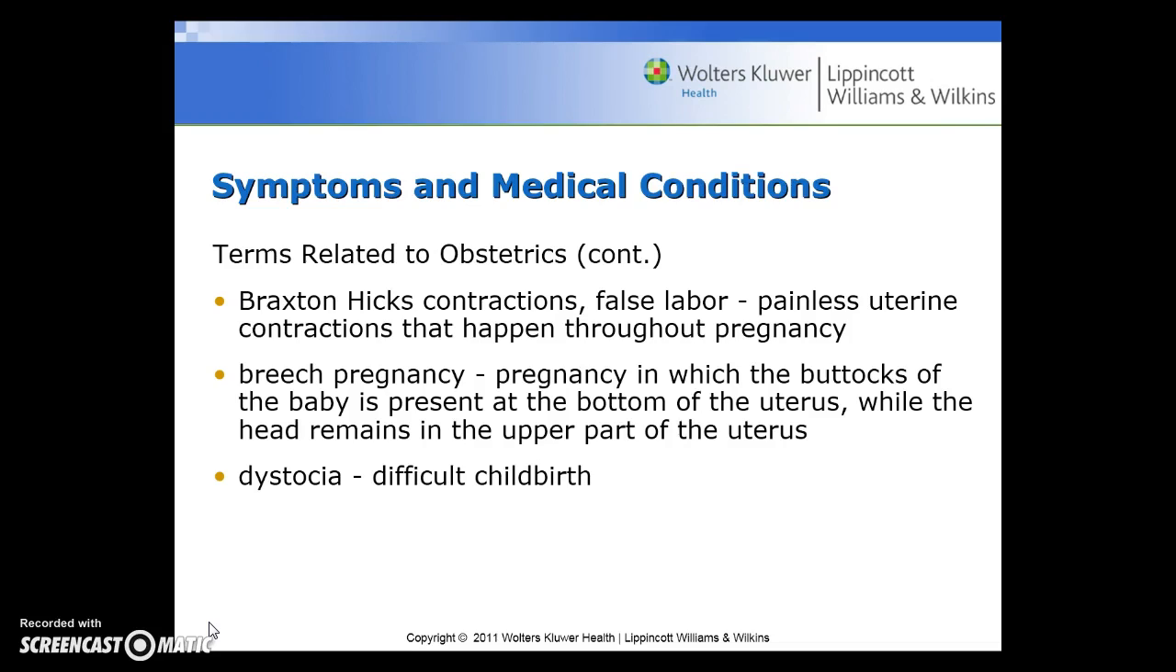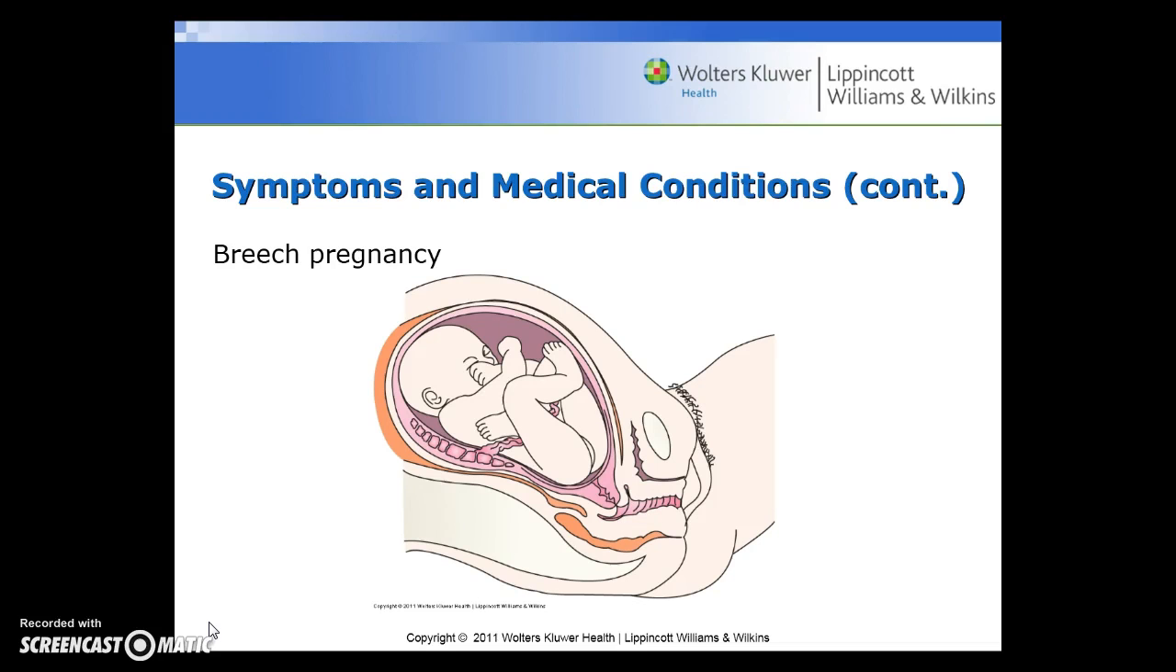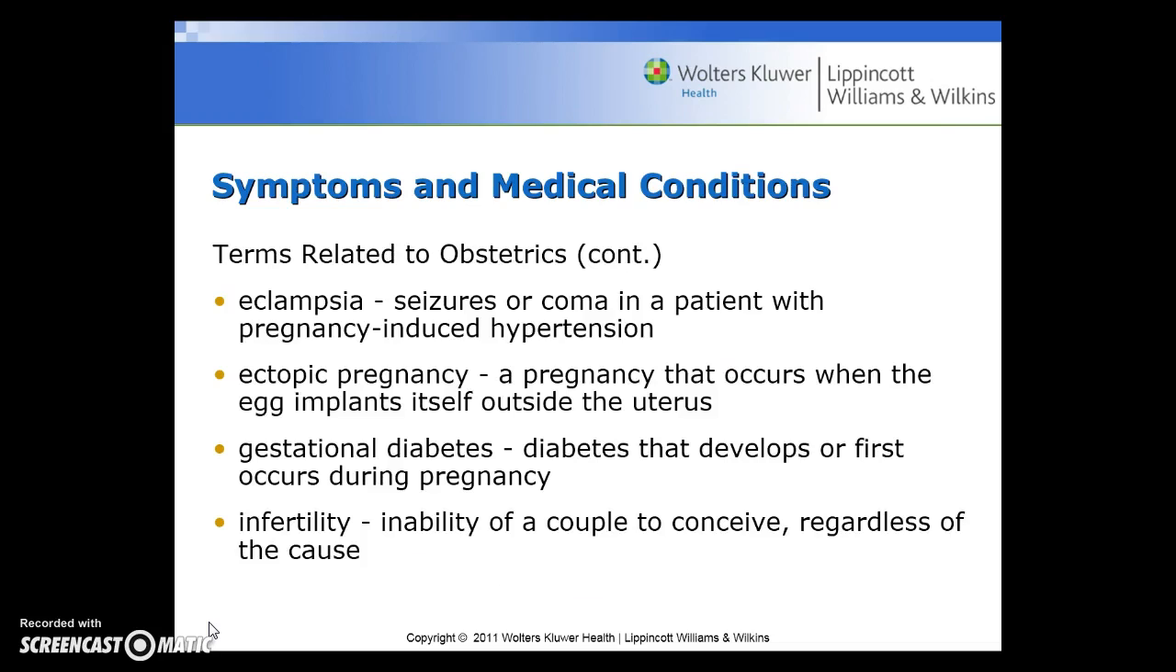Breech pregnancy is the pregnancy in which the buttocks of the baby is present at the bottom of the uterus while the head remains in the upper part of the uterus. Dystocia is a difficult childbirth. Here's a picture of that breech pregnancy where the buttocks are where the head should be. Additional terms related to obstetrics are eclampsia, which are seizures or coma in a patient with pregnancy-induced hypertension. Ectopic pregnancy is a pregnancy that occurs when the egg implants itself outside the uterus.